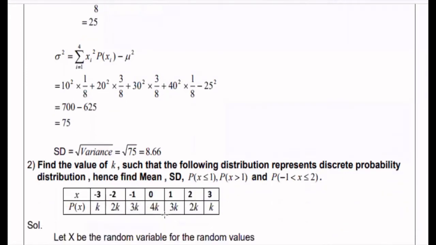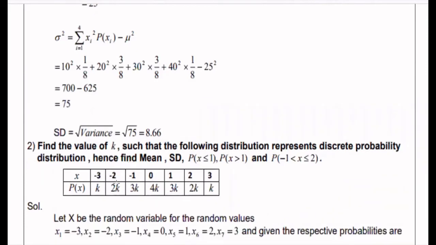Now coming to the second question: finding the value of k such that the following distribution represents a discrete probability distribution. Hence find the mean and standard deviation, and also p of x less than 1, p of x greater than 1, and p of minus 1 less than x less than or equal to 2 for the given data. The given data has x values minus 3, minus 2, minus 1, 0, 1, 2, 3. The p of x values are k, 2k, 3k, 4k, 3k, 2k, k.